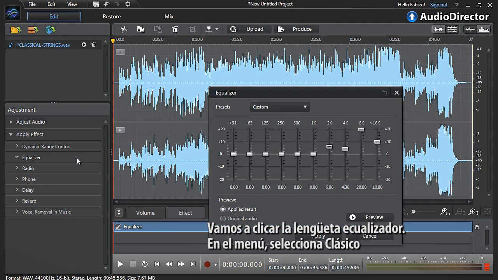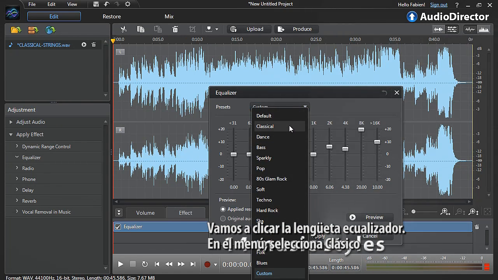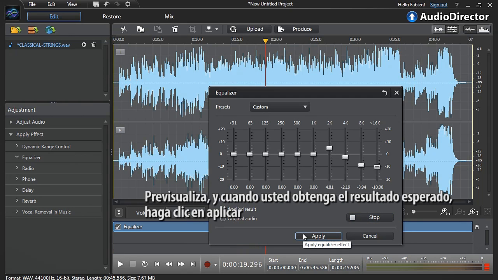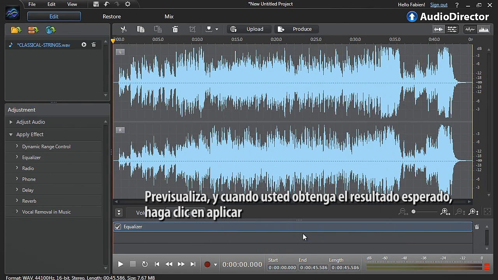Let's click the Equalizer tab. In the drop-down menu, select Classical. The classical frequencies preset is instantly applied to the soundtrack. You can further tweak the frequencies. Preview, and when you get the result you want, click Apply.